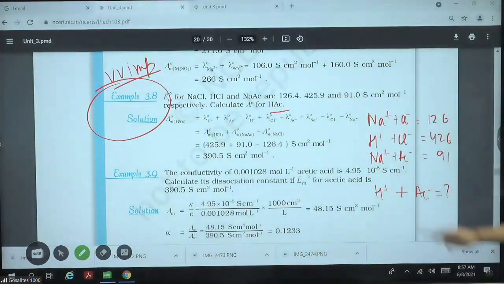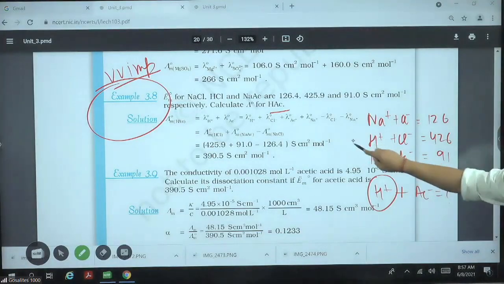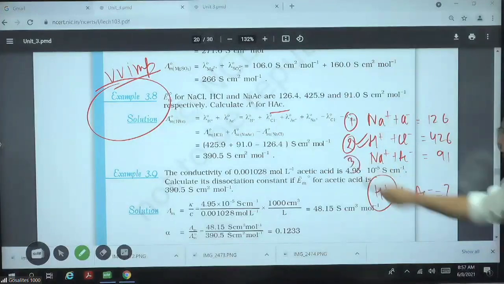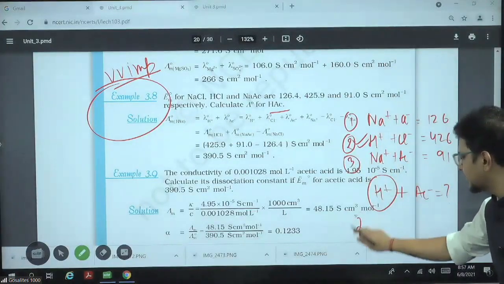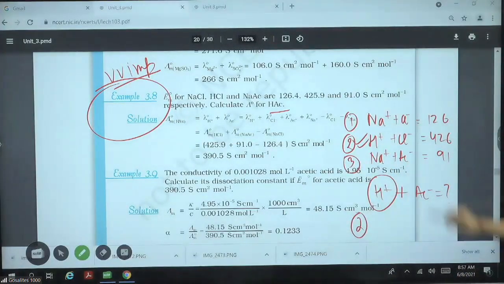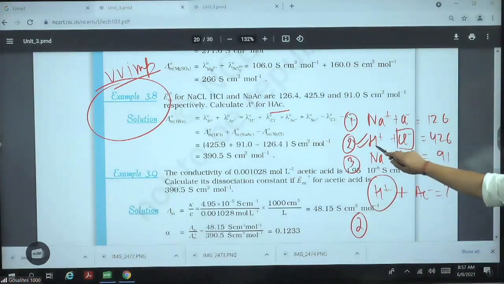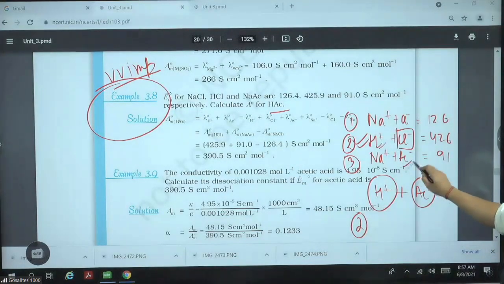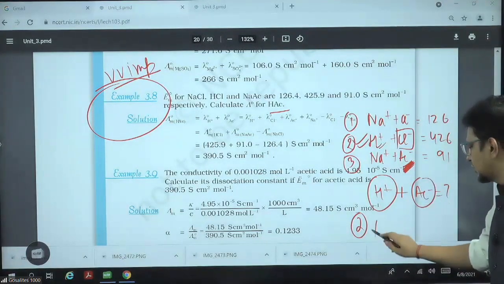Very easy. What you want? Sir, I want H plus. Who can give you H plus? Sir, equation number 2 can give me H plus. No problem. Write equation number 2. Complementary Cl minus came. I don't like it, but it came complementary because I wanted H plus. Ac minus, who can give you? Sir, Ac minus can be given by third equation. No problem. Equation number 3.